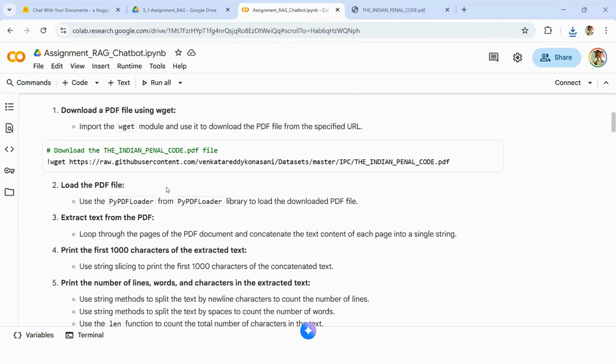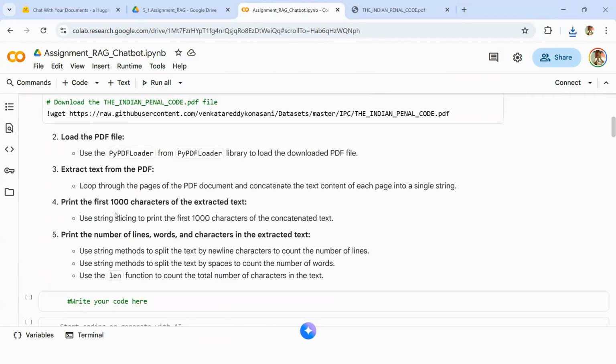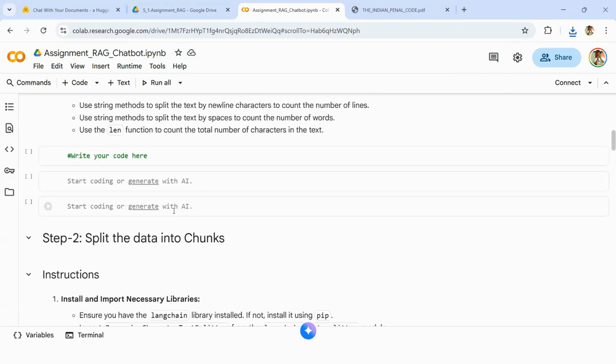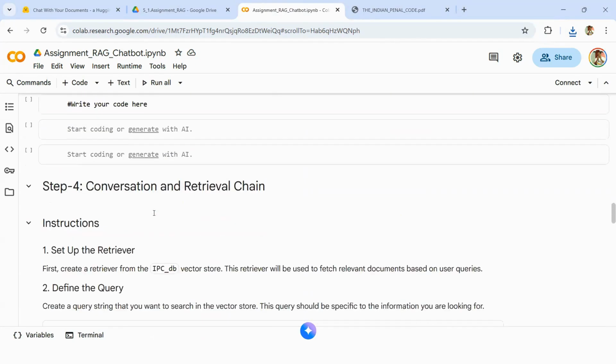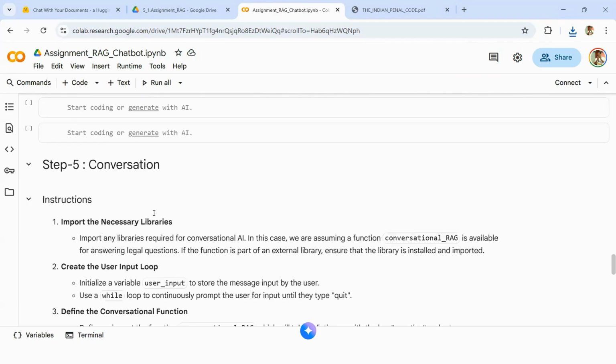So I have given step-by-step document loading. You must write the code. I have given extensive explanation of this. You can ignore this. You can go ahead and write it in your own way. Split the data into chunks. Create the embeddings. Conversational retrieval chain.